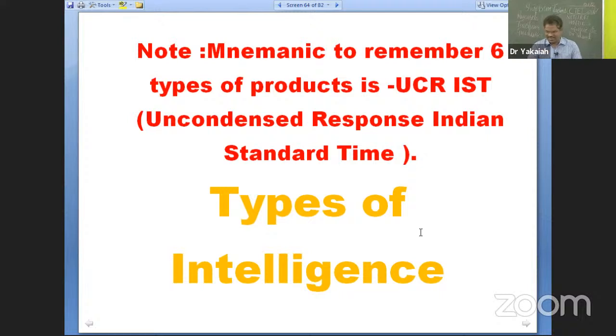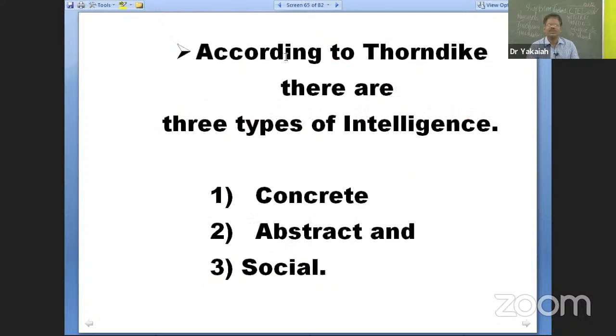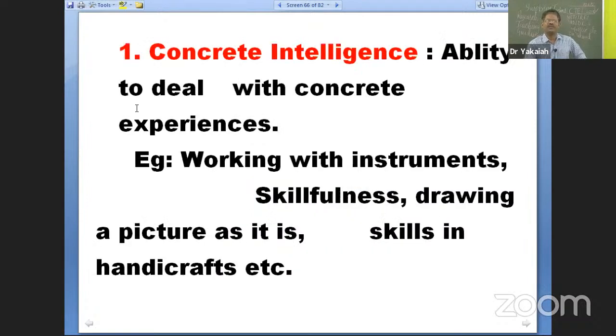Thorndike, all right? Yes, the first classification was given by Thorndike. According to Thorndike, there are 3 types of intelligence. They are the concrete intelligence, abstract intelligence, and social intelligence. You see the intelligent people, 3 broad categories. Somebody works hard, putting hands, legs, body movements. That's known as concrete intelligence, ability to work with the tools, concrete things. So that's first concrete intelligence.